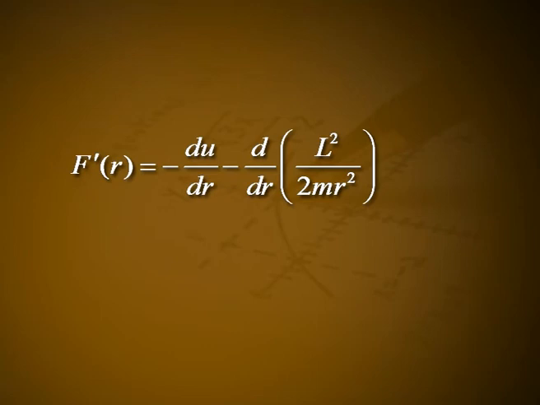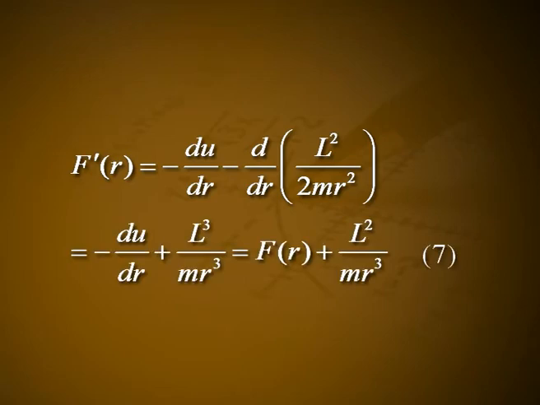Equation 3 can be written as m r double dot is equal to d by dr of (u plus L square divided by 2m r square), that is minus du dash by dr, which is equal to f dash of r, where u dash is equal to u plus L square divided by 2m r square. f dash of r is equal to minus du by dr minus d by dr of L square divided by 2m r square, which is equal to minus du by dr plus L square divided by m r cube, which is equal to f of r plus L square divided by m r cube. Let it be equation number 7.